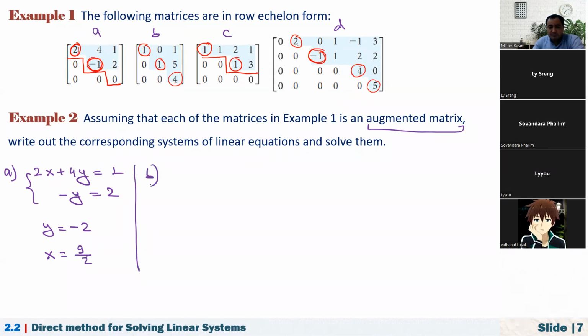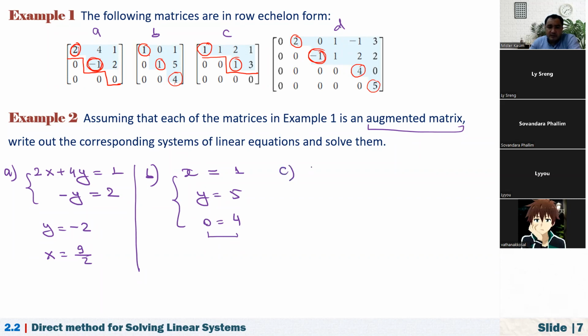And how about example B? What is the corresponding system of linear equations to this augmented matrix? So that is x plus 0 is equal to 1. The second one, y is equal to 5. And the third one is 0 is equal to 4. So this system doesn't have a solution because of the third line, right? 0 is never equal to 4.